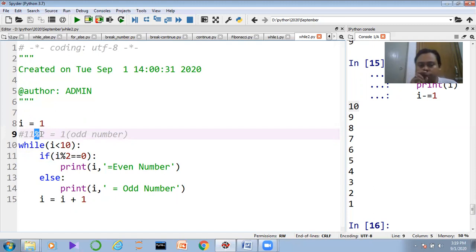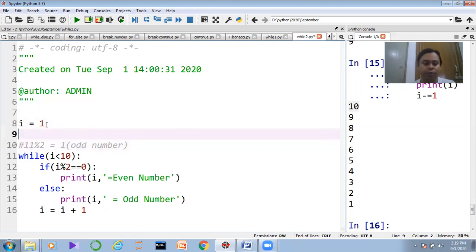So if I want to divide any kind of data by 2, and the remainder is 0, what is this called? It is called an even number. If I divide a particular number by 2 and the remainder is 0, that is an even number. So the modulus operator always works with the remainder. So here, remainder equal to 0 means even.